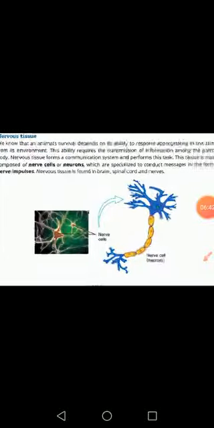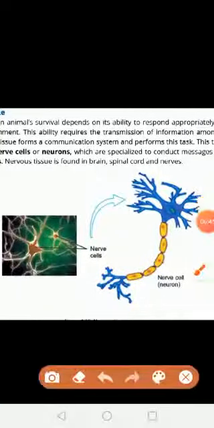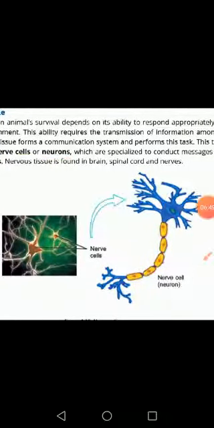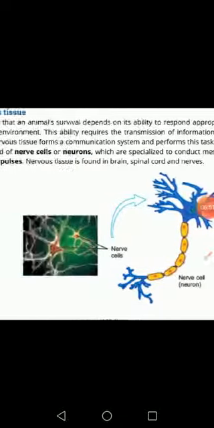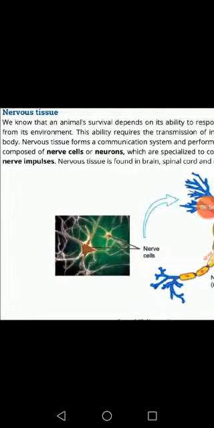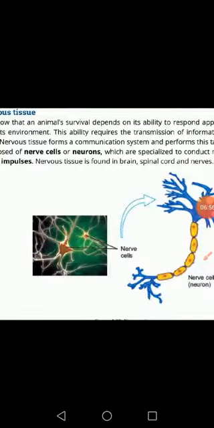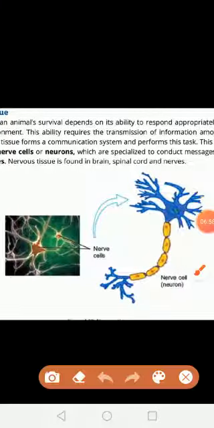The next type of tissue is nervous tissue. Nervous tissues are very important tissues. They are made up of units called nerve cells or neurons. Nerve cells conduct messages in the form of nerve impulses. Nervous tissues are found in the brain, spinal cord, and nerves.